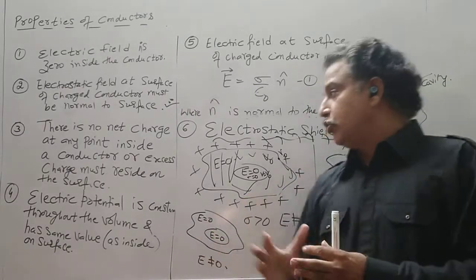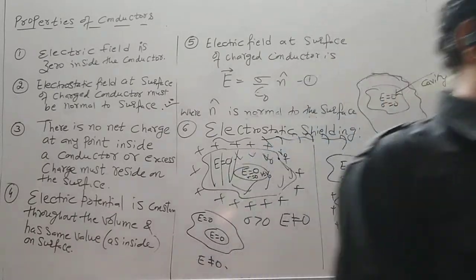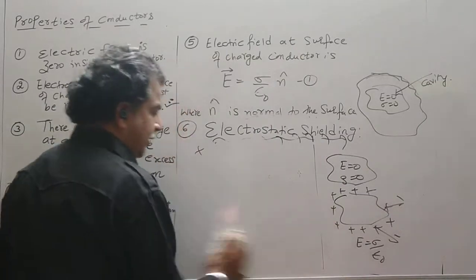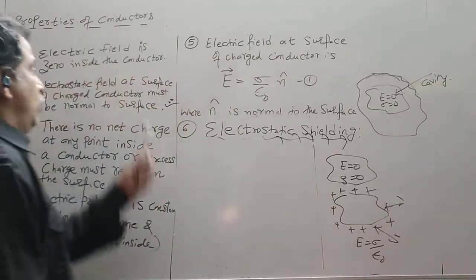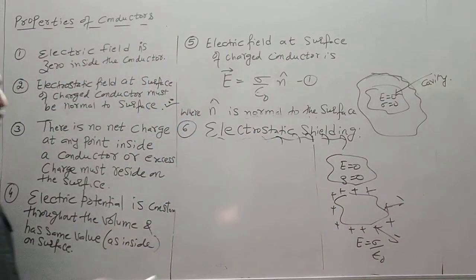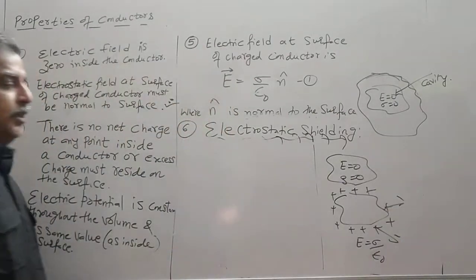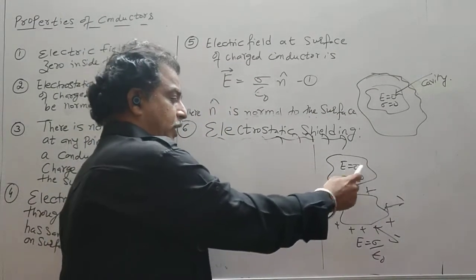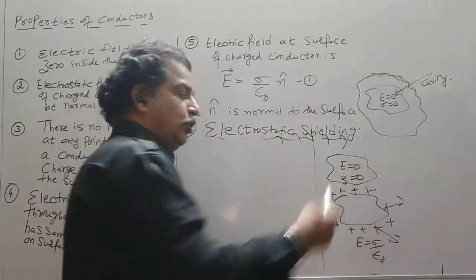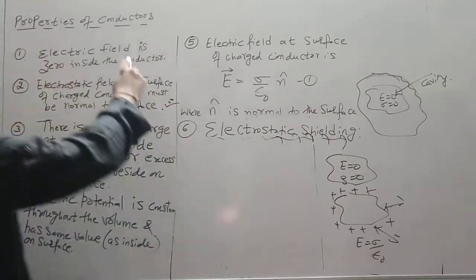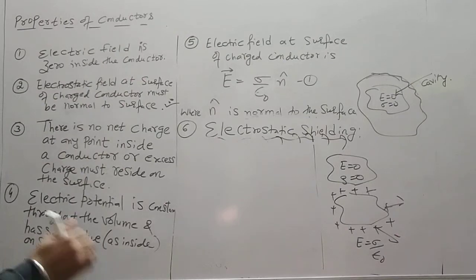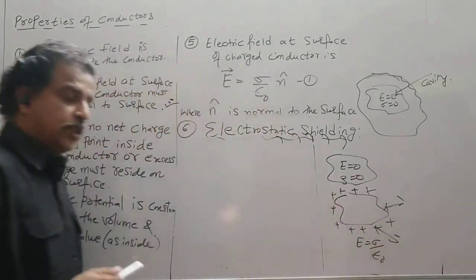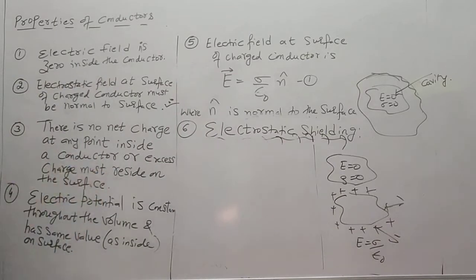So this is the situation of electrostatic shielding. These are the properties of a conductor. The general characteristic is that if I consider any conductor, the electric field is 0, rho is 0, sigma is 0. And if there is a charge, it should reside on the surface. So charge always resides on the surface.